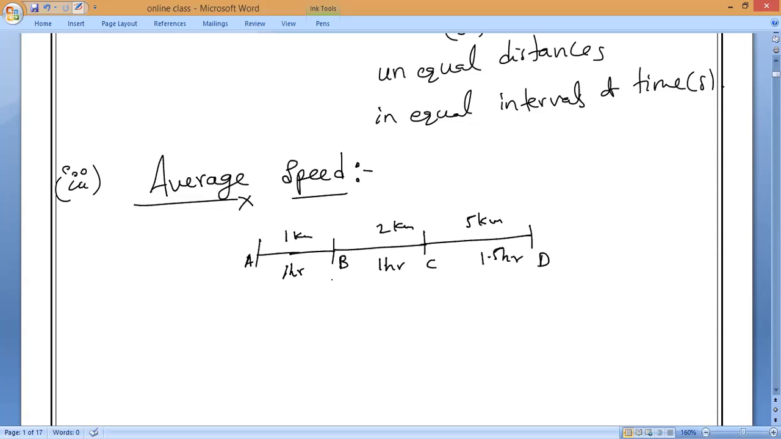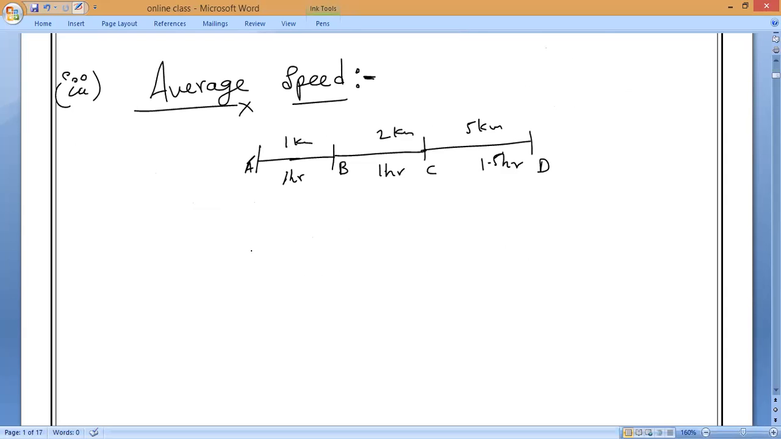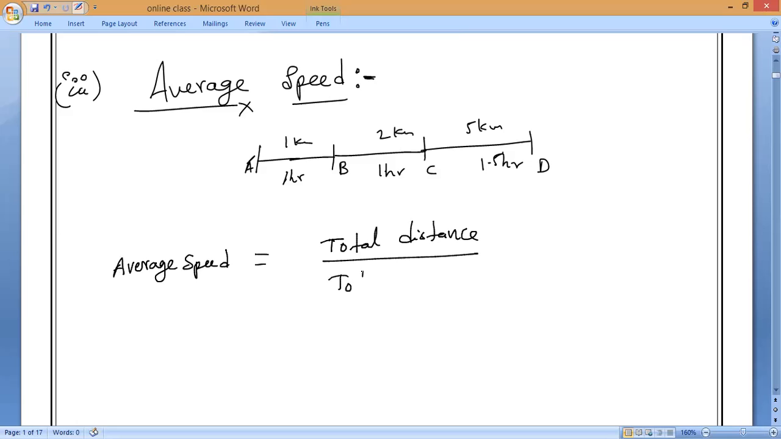Now, what do you mean by average speed? Understand, Harish? You have to just add up all the distances. Average speed means total distance divided by total time taken.